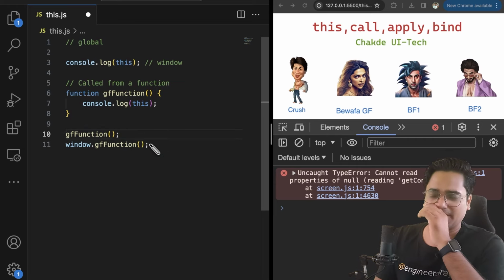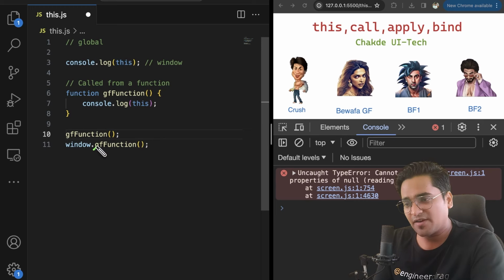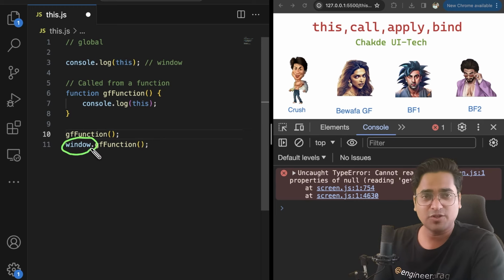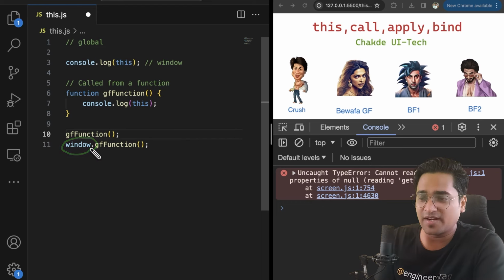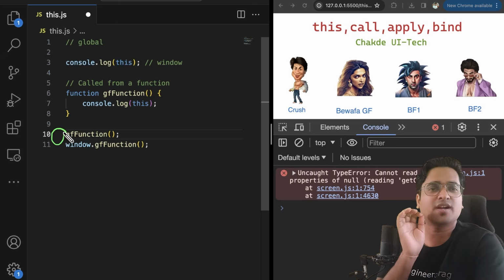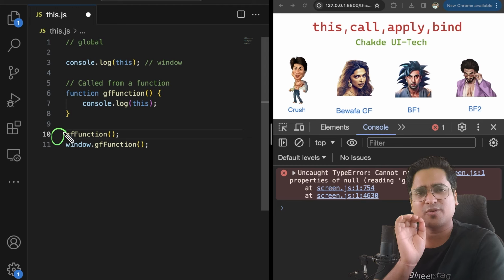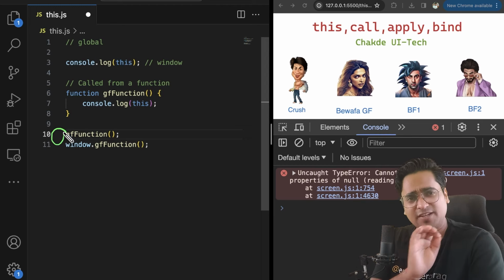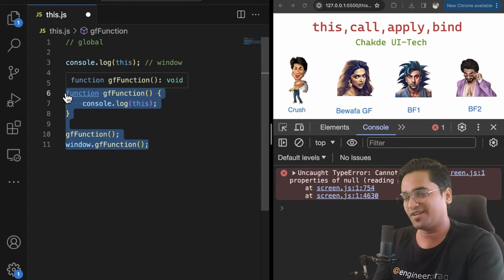Now, help me with one thing. With the logic which we have said, if you have any boyfriend along with you, you are going to take the name of that boyfriend. Or in case you don't have anyone along with you, you are going to name your crush. Simple. If you don't have a name, you are going to take a crush. Let's see that. We are going to execute this.